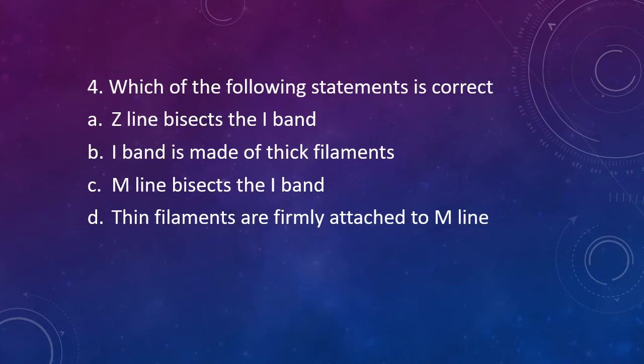Question 4. Which of the following statements is correct? Z line bisects I band, I band is made of thick filaments, M line bisects I band, or thin filaments are firmly attached to M line. The answer is option A. Z line bisects the I band. That's the correct statement.